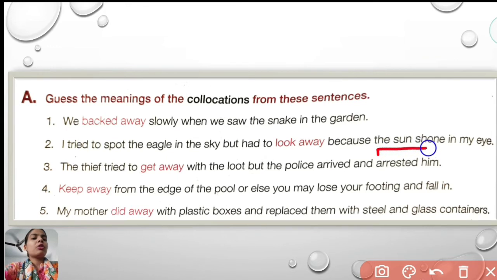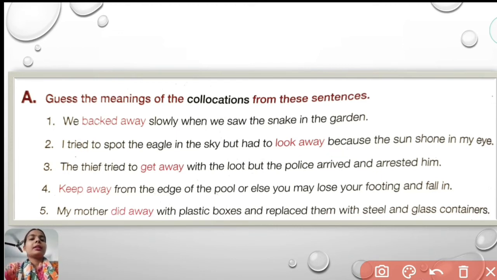Shone is the past tense of shine. Look away means to look somewhere else because the place where you were looking before was quite painful. That is called look away, or to look at any other side.